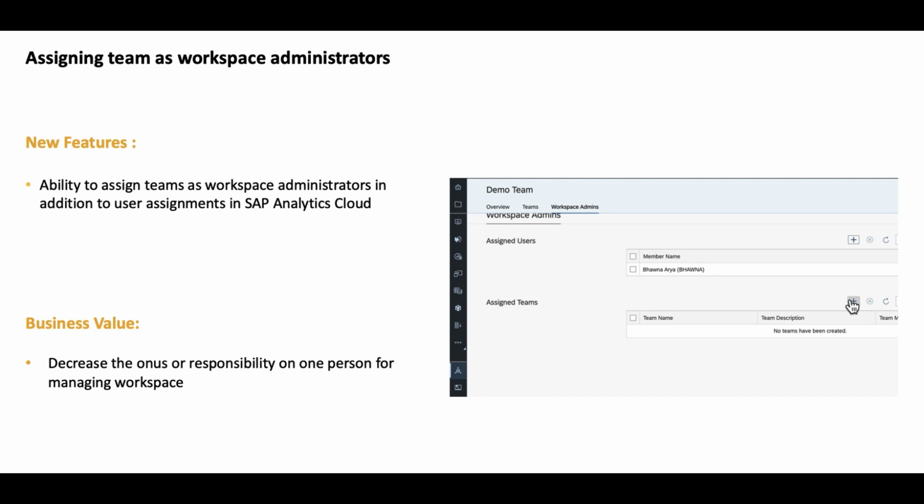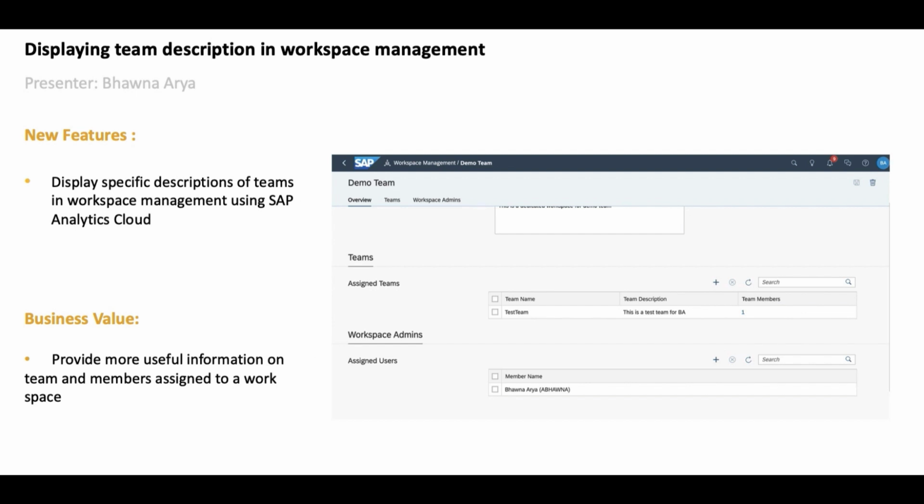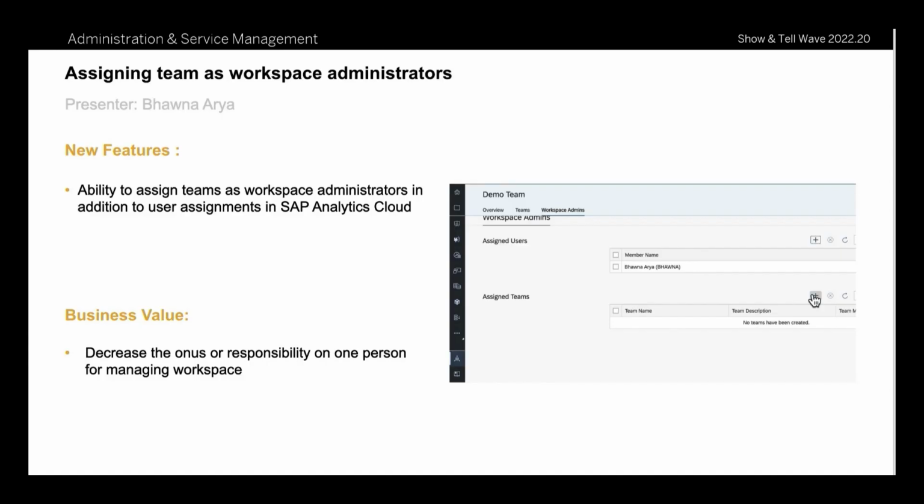As part of Workspace Enhancements, we have one more interesting feature. Now, we can assign teams as workspace admins. We have added the ability to see the team description in the team assignment area of Workspace Management. This is useful as it will provide more insight into the different types of teams working in the workspace.